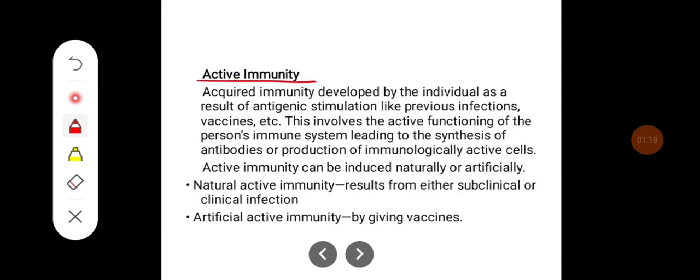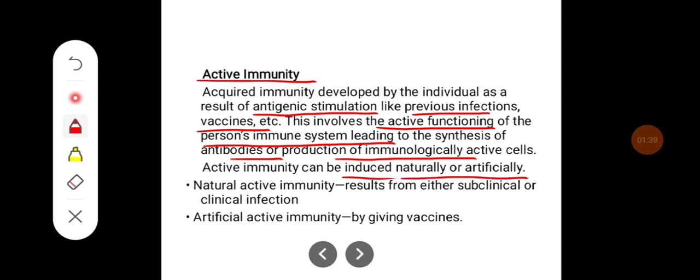Active immunity: acquired immunity developed by an individual as a result of antigenic stimulation like previous infections, vaccines. This involves active functioning of the person's immune system leading to the synthesis of antibodies or production of immunologically active cells. Active immunity can be induced naturally or artificially. Natural active immunity results from subclinical or clinical infection, whereas artificial active immunity is by giving vaccines.